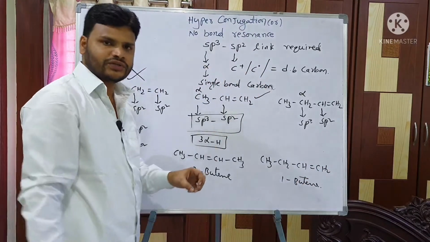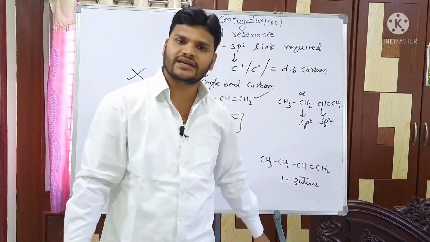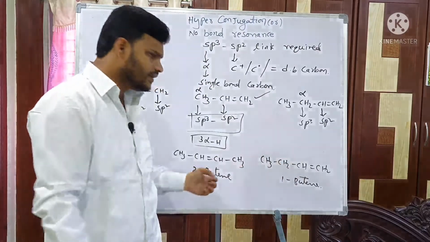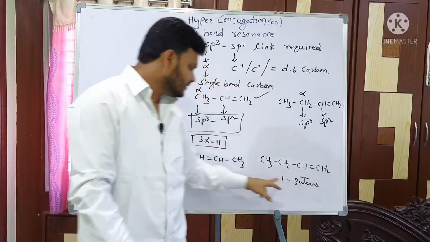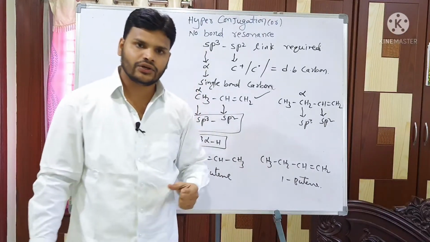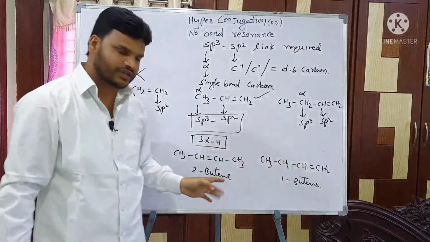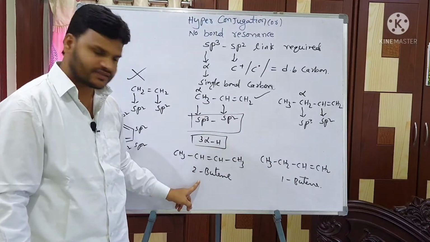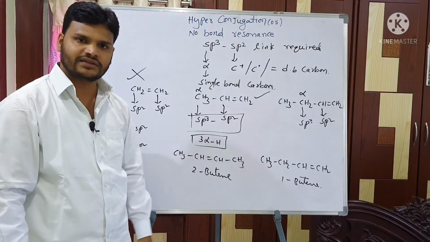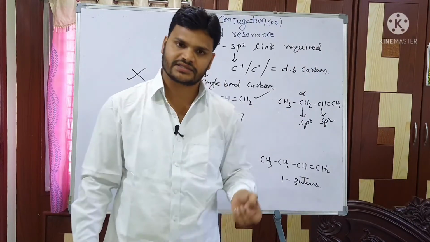Out of 2, which one shows maximum hyperconjugated structures? Which one is more stable? This is an alkene and this is also an alkene. Which of the two is more stable? Already I told you hyperconjugation explains stability. This one is more stable. Why? Because here more alpha hydrogens are there. Increase the alpha hydrogens, increase the hyperconjugated structures.